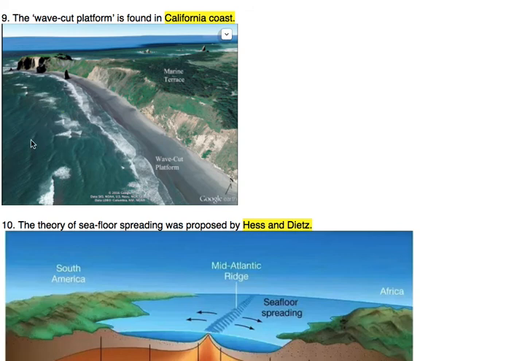The sea wave comes and cuts this part and makes it like a platform. This platform is known as the wave cut platform, and the upper part that is not cut by the sea wave is known as the marine terrace.